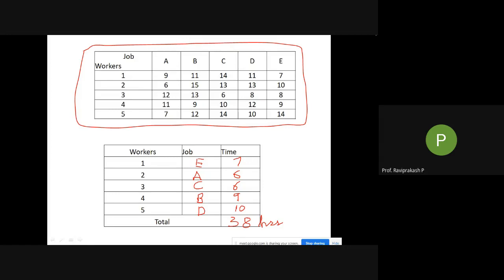So here if you see, the first one is 7, and it is the smallest one. For 2, it is 6, and it is the smallest one. For 3, it is C.